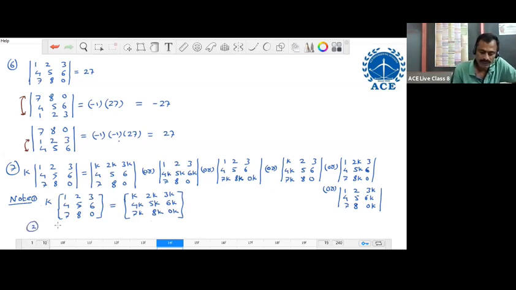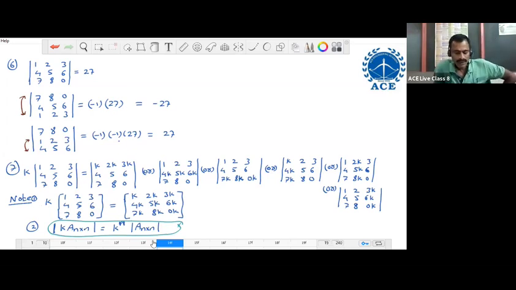Note point number 2: determinant of K into A n cross n equal to K power n into determinant of A n cross n. Now K into A n cross n means scalar multiple of the matrix.